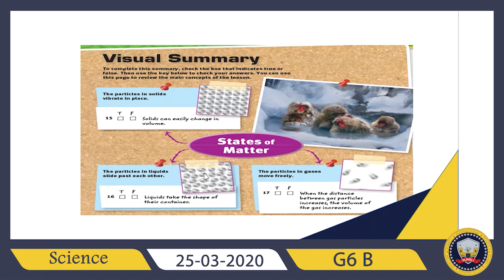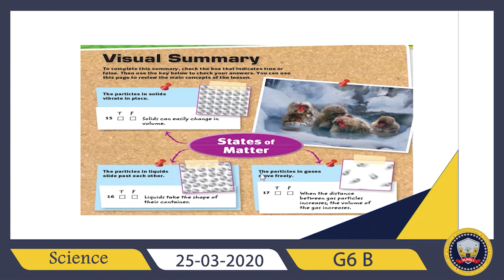Okay, so the second state, as you can see here from the photo, this photo represents the liquid state. As we can see here, there are small spaces between the particles, right? So the question is: liquids take the shape of their container. Is it true or false? What do you think? Yes, true. Liquids take the shape of their container. Why? Because as we can see here, there are small spaces between the particles, which make them able to slide past each other.